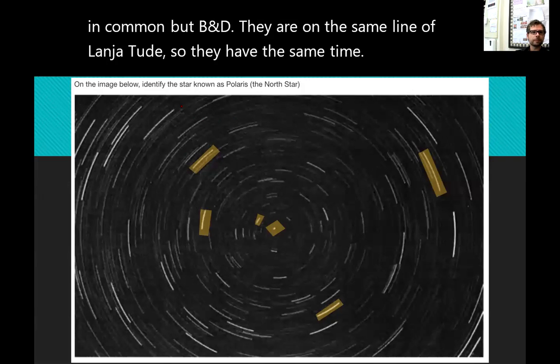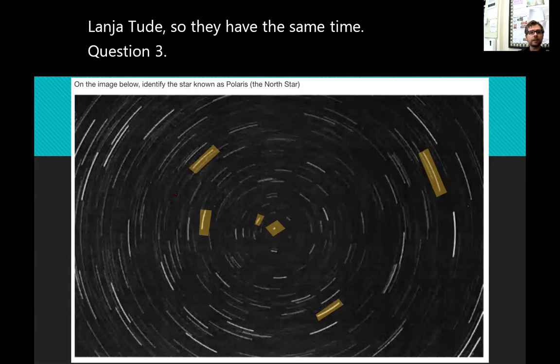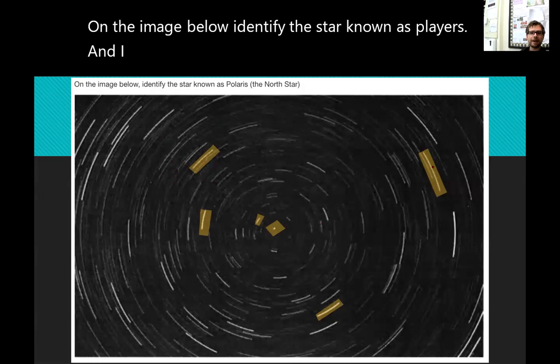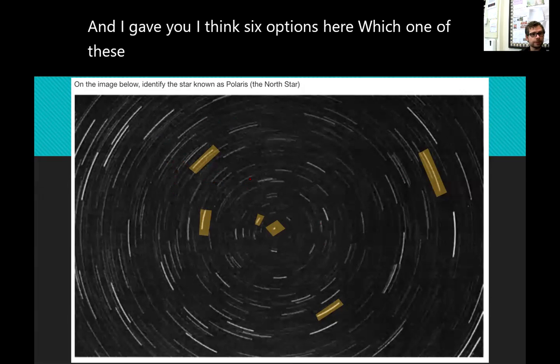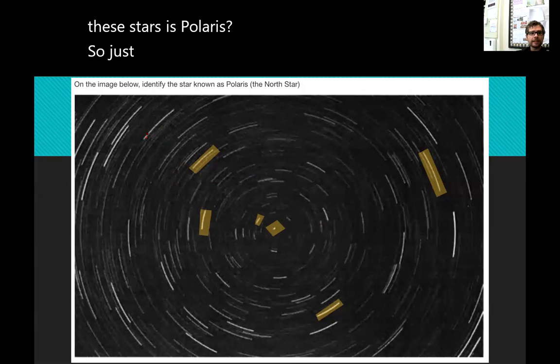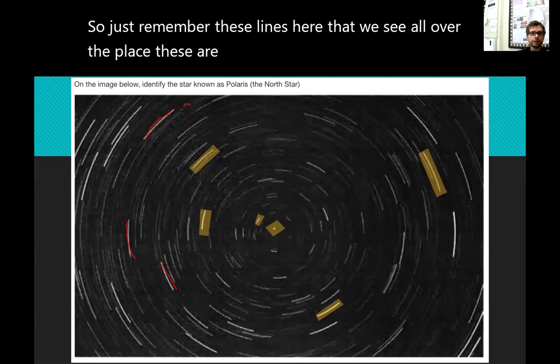Question 3. On the image below, identify the star known as Polaris. And I gave you, I think, 6 options here. Which one of these stars is Polaris? Okay, so just remember, these lines here that we see all over the place, these are called star trails.